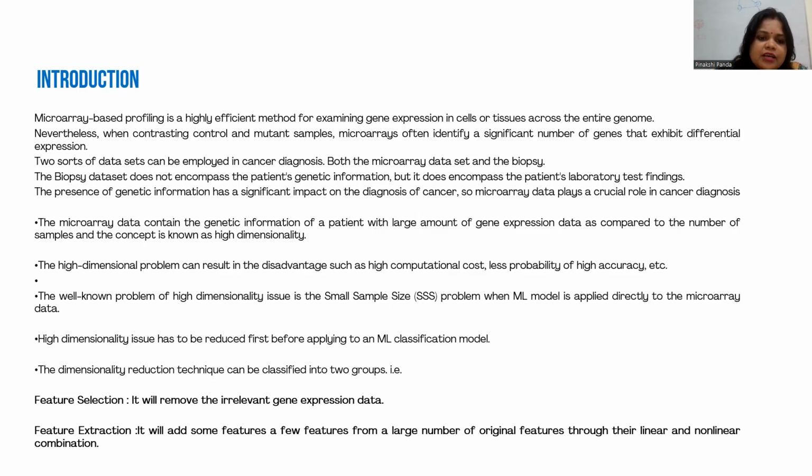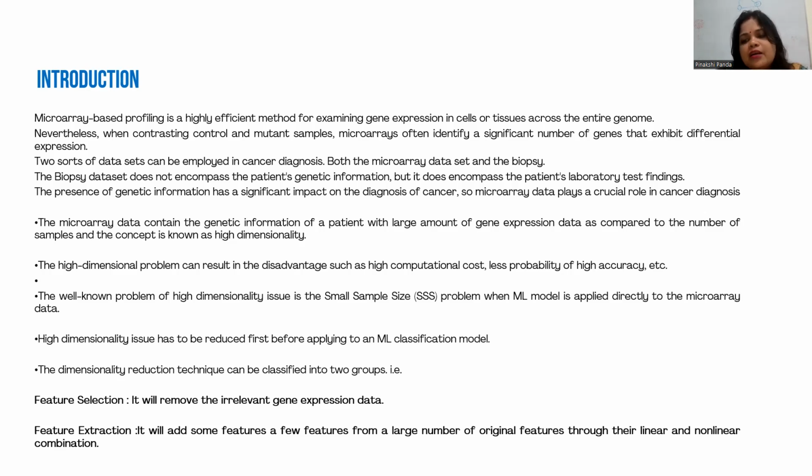Microarray is a highly efficient method for examining DNA expression in cells or tissues across the entire genome. Both microarray and biospheric data can be employed in cancer diagnosis, but the biospheric dataset does not encompass the patient's genetic information, which the microarray dataset does.